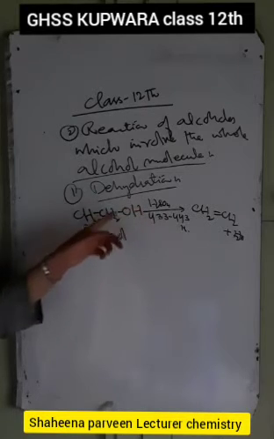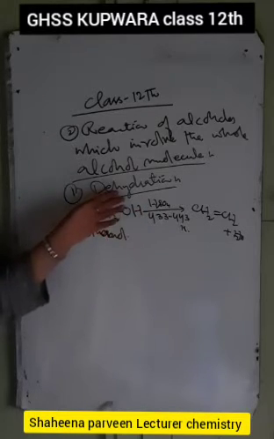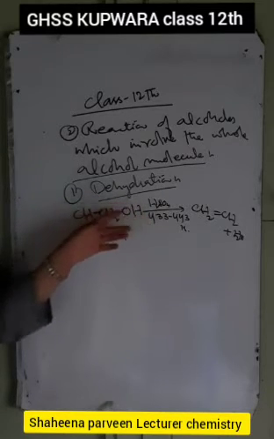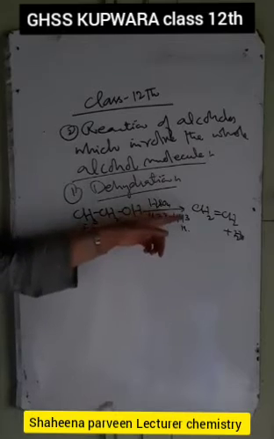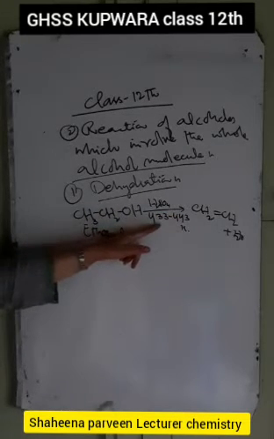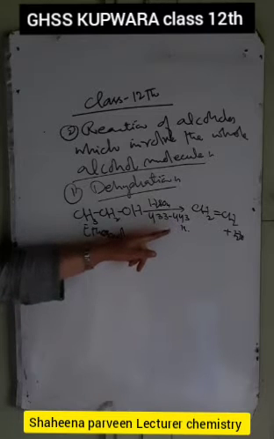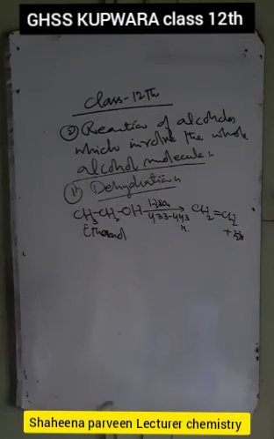Now how does this reaction take place? In the dehydration reaction, when excess of H2SO4 is added to alcohols, the alkenes are formed at a temperature of 433 to 443 Kelvin. So we have the mechanism of this reaction.